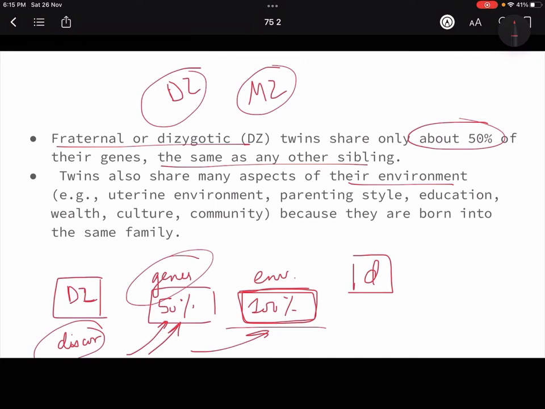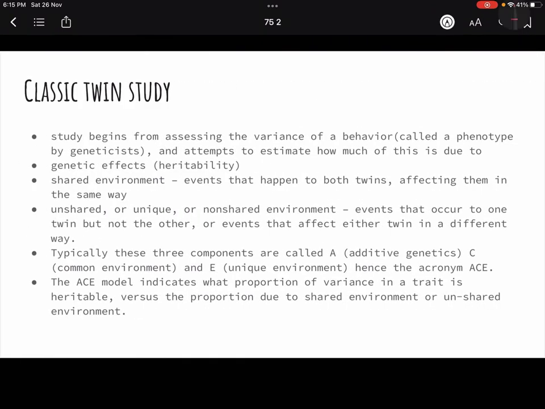So twins also share many aspects of their environment, that means they have a similar environment, because they are born into the same family, culture, wealth. I have told you all about this. So now what is the model? Model I've told you. The study, now how do we conduct the twin studies?